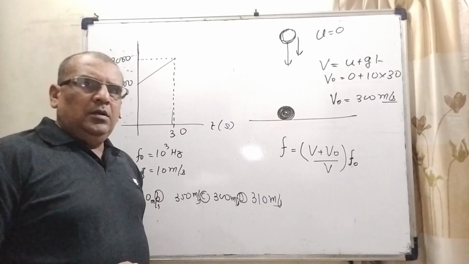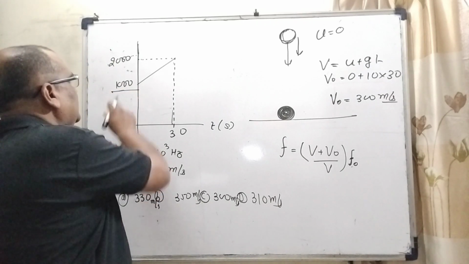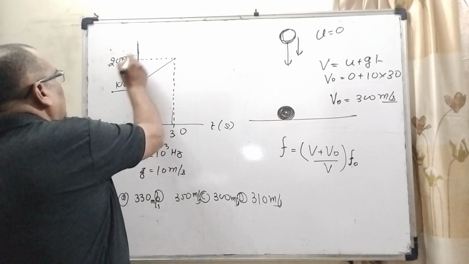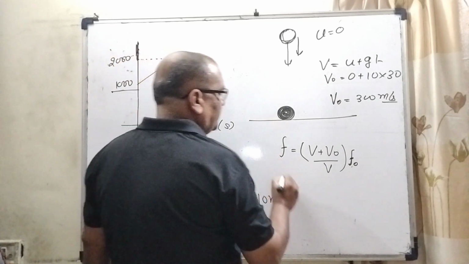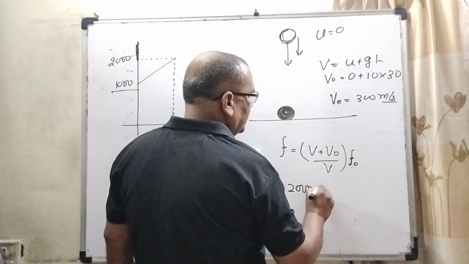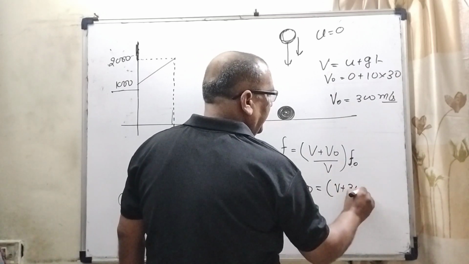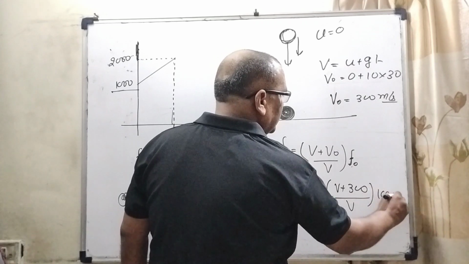Okay, now again look at the graph. Here the initial frequency, that is 1000, is given, and here the final or apparent frequency, that is given 2000. So substitute this value, 2000 equal to (v plus 300) upon v, times 1000.